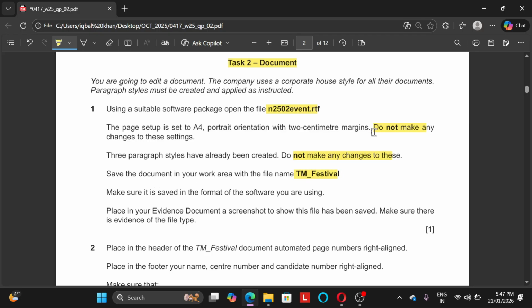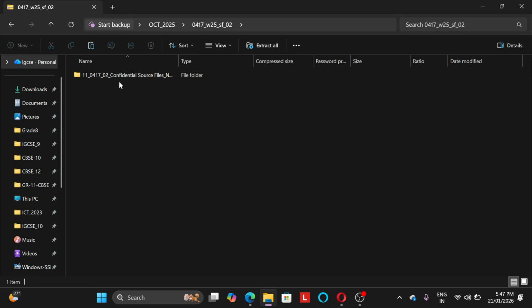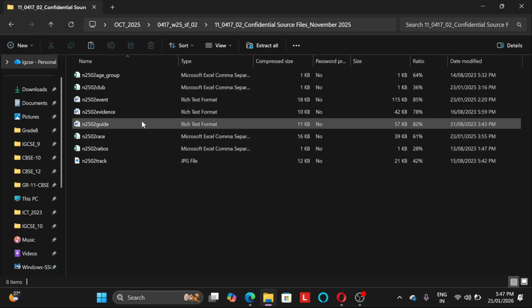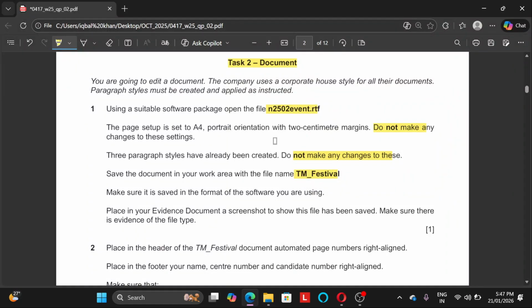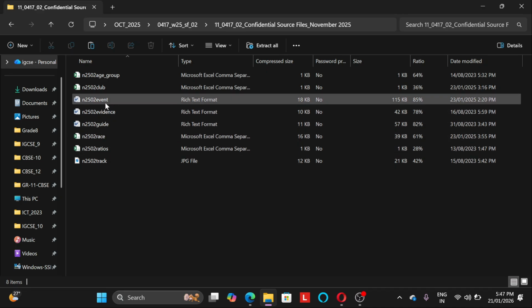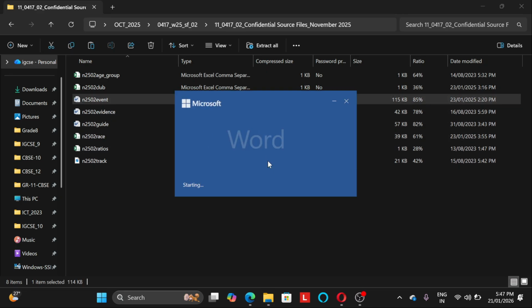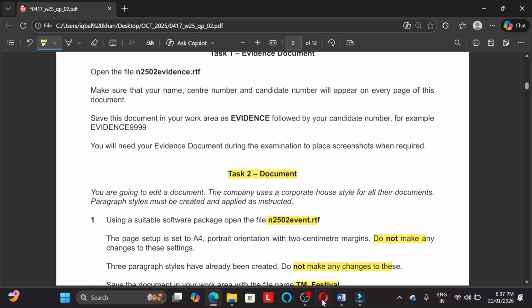All right, so to do this, we will go to our support file folder and we will open the file named event. All right, so now we will save it as TM festival.